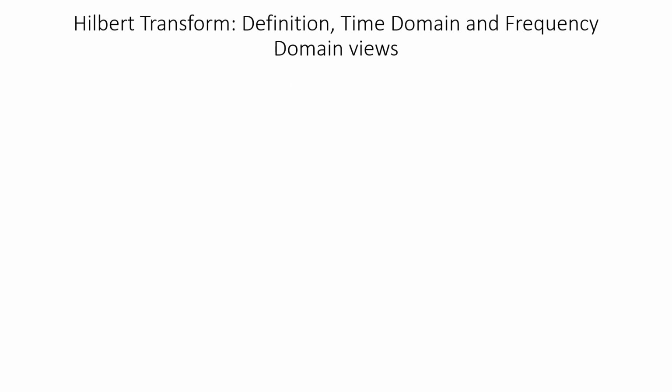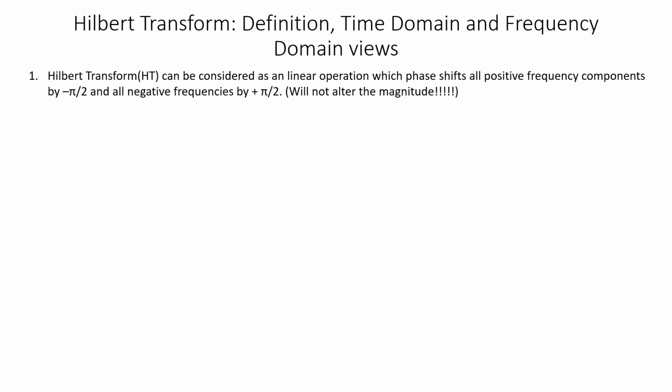As the name suggests, it's a sort of transform. You have heard of other transforms like the Fourier transform and Laplace transform. This Hilbert transform is a transform of that kind, but the difference is this: if you apply the Hilbert transform to a particular time domain signal, the resultant signal also will be in the time domain. So then what does this Hilbert transform do? You can see that from the definition.